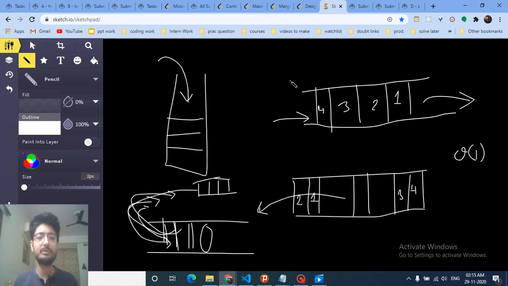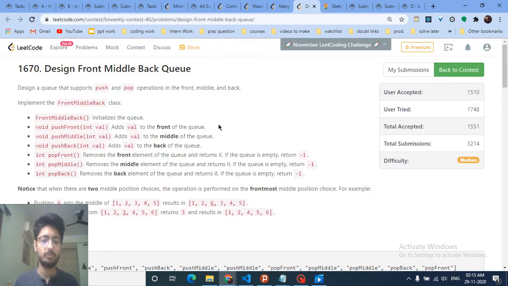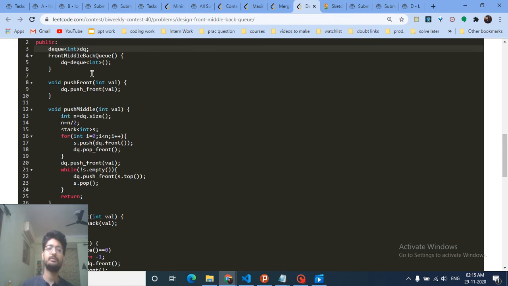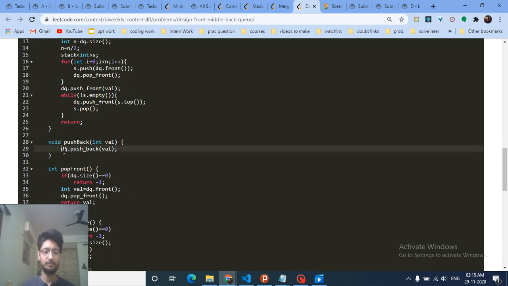And it's just a simple brute force here. You just have to know the data structure deque, and I've just manipulated one small thing in deque, and that's it. So it's not a very difficult problem to understand. So that's the deque. And if you have to put some element in the front, then there are standard functions for deque: push front, and for back it's push back.